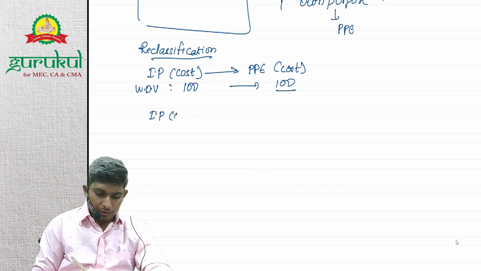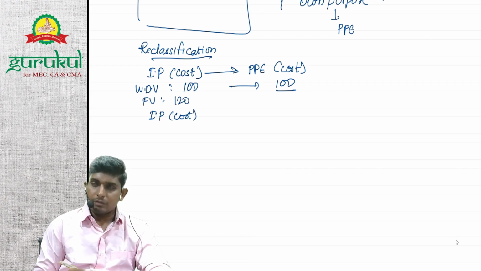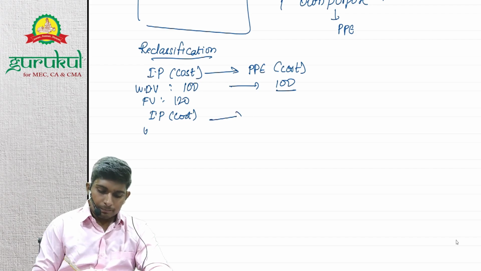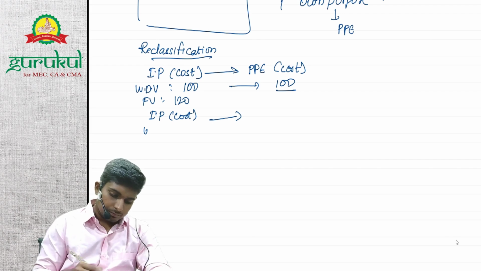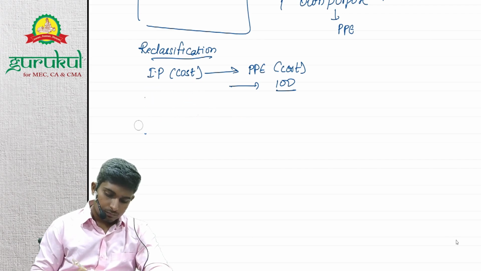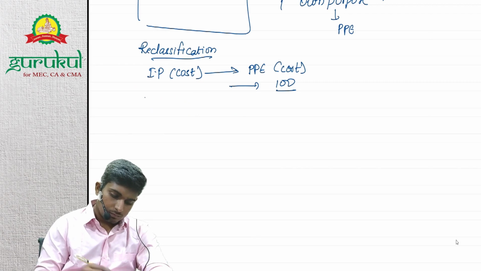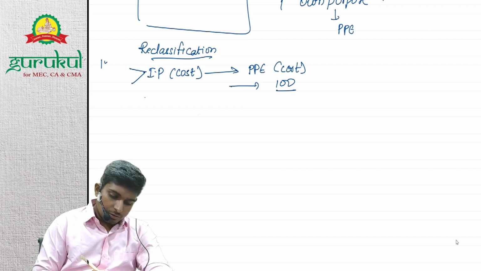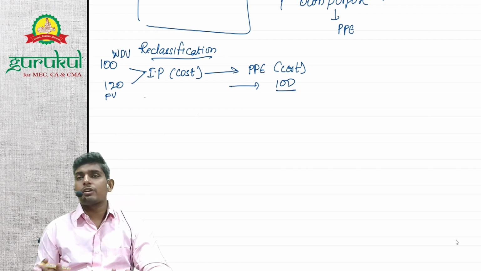Now the investment property's fair value is 120 rupees. Let's say WDV is 100, fair value is 120. In this case, we'll record the cost as 100 rupees.